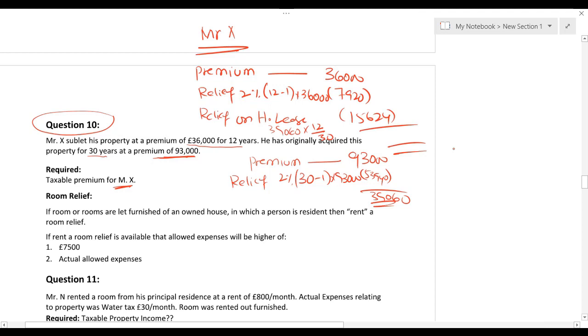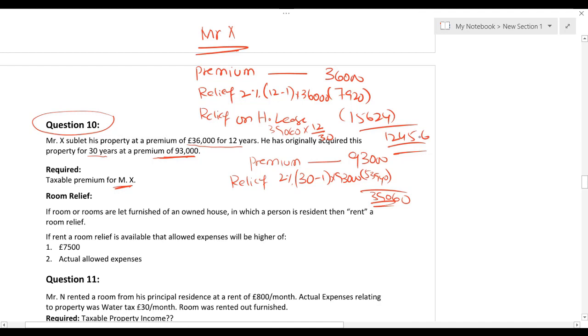So from 36,000 I need to deduct 7,920 minus 15,624. I'm getting 12,456.